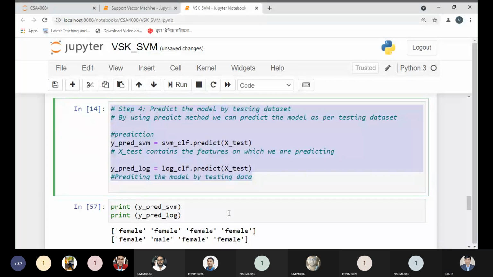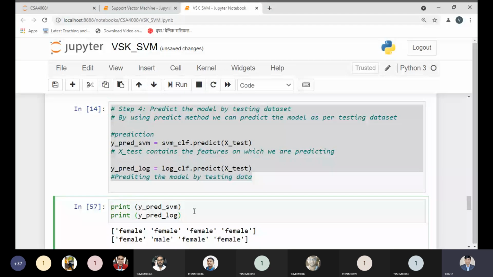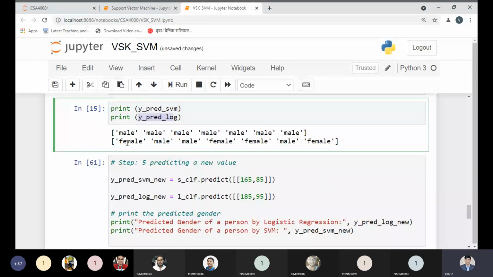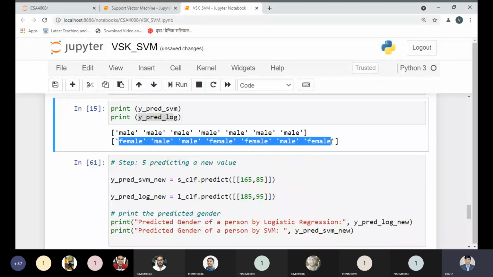No, sir. Okay, so let me print this value once again in front of you. See what value we are getting. The SVM model's predictions are giving male, male, male, male, male, male, male. But the logistic regression predictions are giving female, male, male, female, female, male. This is the prediction value based on the testing data set, as you can note down over here.